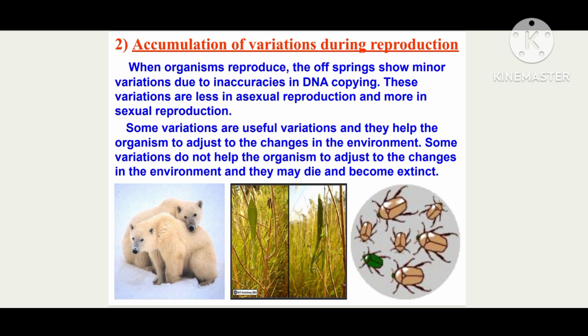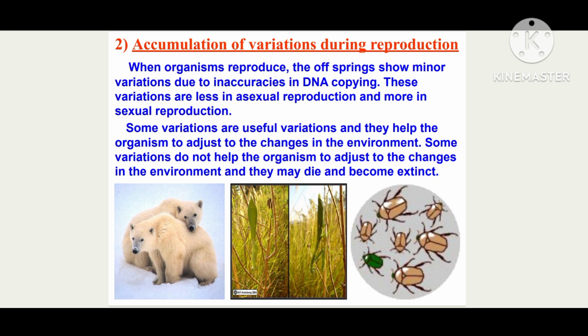Okay, now let us learn accumulation of variations during reproduction. Means during the time of reproduction, how the variations accumulate inside the organism. Okay, when organisms reproduce, what happens? The offspring show minor variations due to inaccuracies in the DNA copying. These variations are less in asexual reproduction and more in sexual reproduction. Okay, inside the asexual reproduction, what happens? There will be inaccuracies in the DNA copying, so the organisms will show what? Some amount of variations. But in asexual reproduction, there is a lesser amount of variation that takes place inside the organisms.